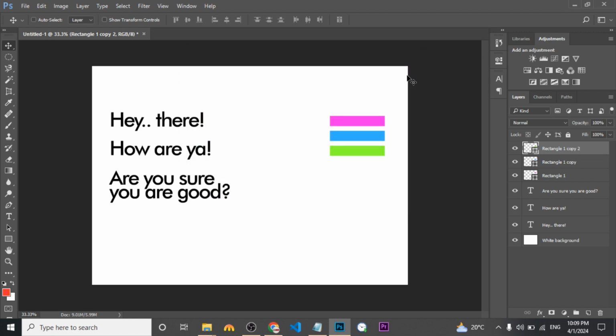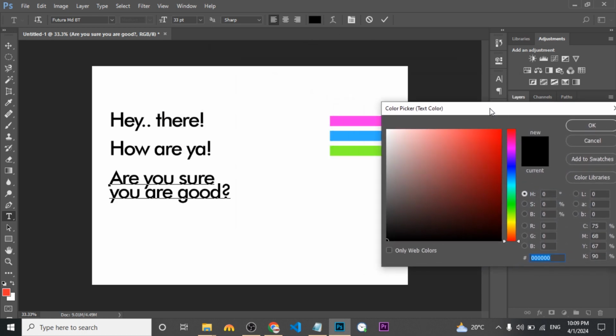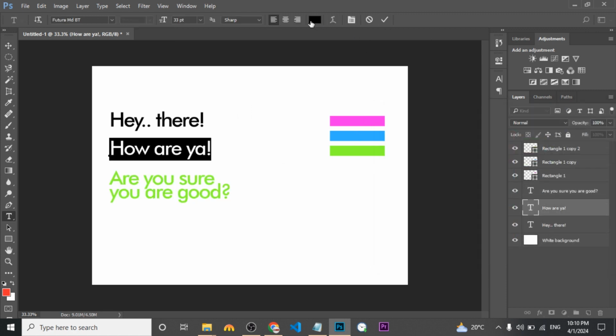like this. Alright, let's double click on this T letter. Click here. Now just click on one of these and the font color is changed. Repeat the process for all of your texts and done.